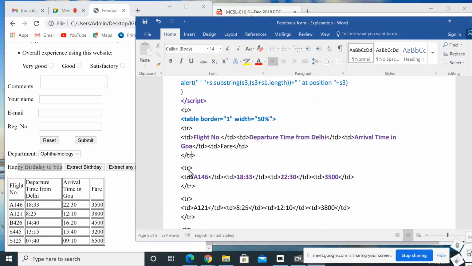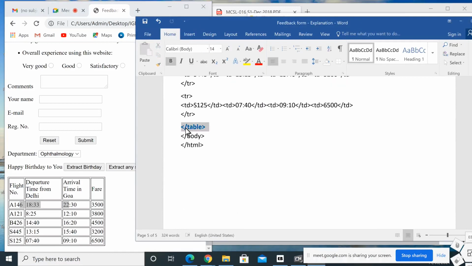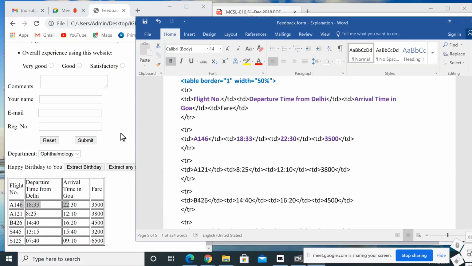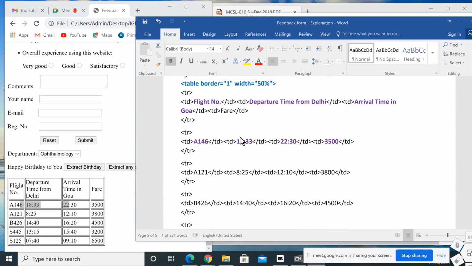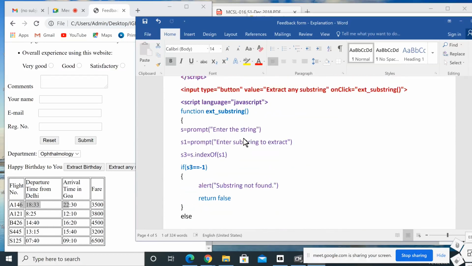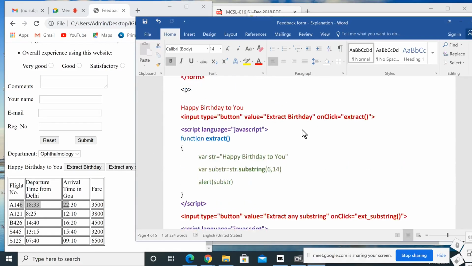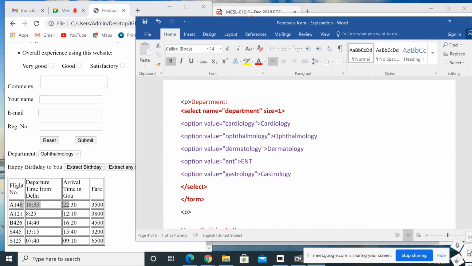So we want to close the table row. Again we want to start a new table row. So this is the new table row. Here we want to print the data like this. This is similar to that normal table, and we want to close slash table and body and HTML. So here I used the 4 questions, the output for all the 4 questions I used, that's why I used a single HTML output.